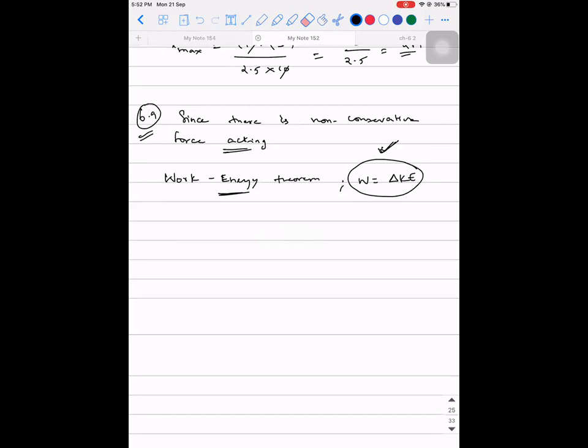And one last important point is, when the energy conservation theorem is applied, there is no sign used in the expression, sign, S-I-G-N. There is no sign used in the expression.